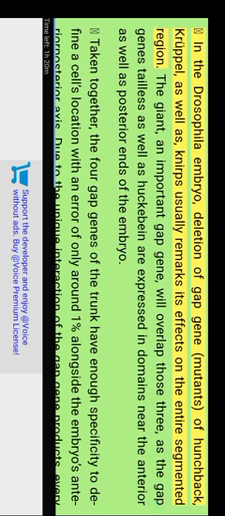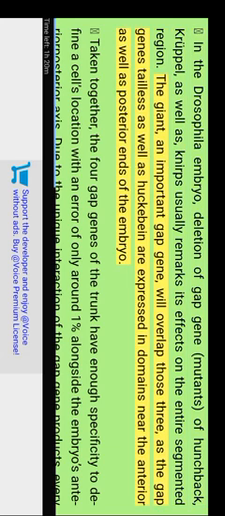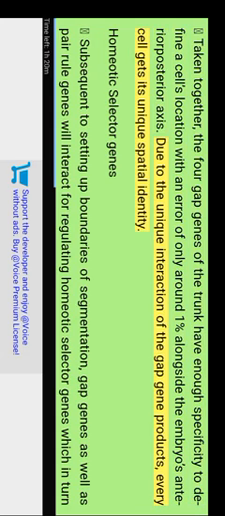In the Drosophila embryo, deletion of the gap gene mutants Hunchback, Kruppel, and Knirps usually affects the entire segmented region. Giant, an important gap gene, will overlap those three, as the gap gene tailless and Huckebein are expressed in domains near the anterior and posterior ends of the embryo. Taken together, the four gap genes of the trunk have enough specificity to define a cell's location with an error of only around 1% along the embryo's anterior-posterior axis. Due to the unique interaction of the gap gene products, every cell gets its unique spatial identity.